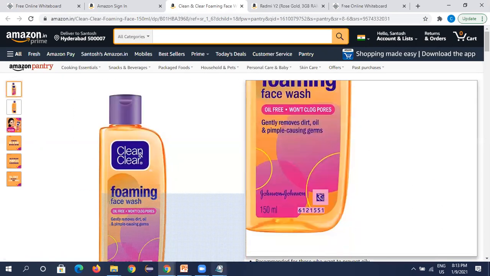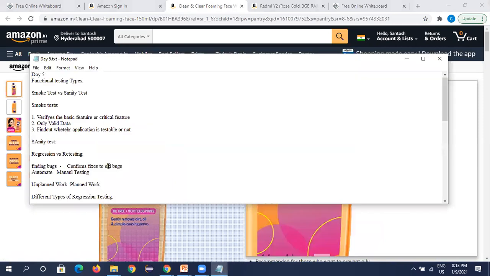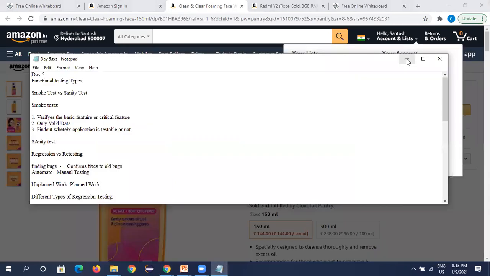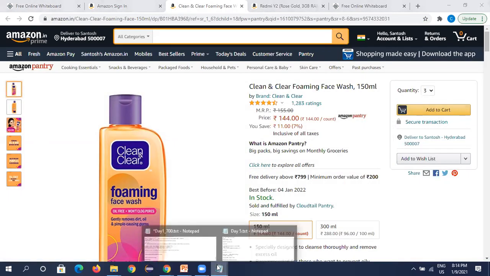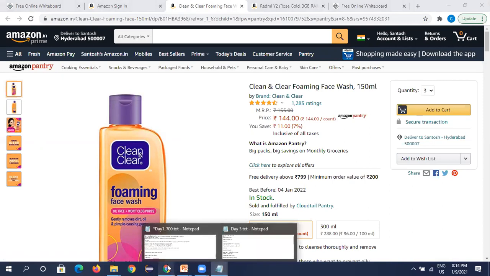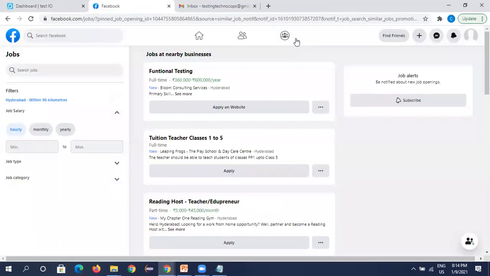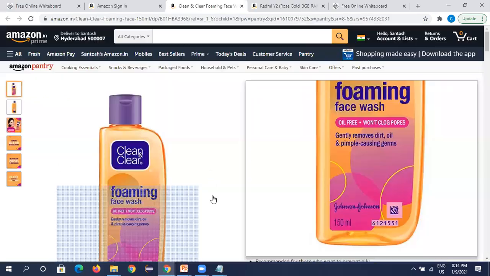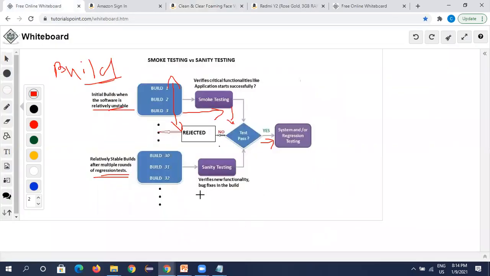So the bug fix has been done. Once the bug fix has been done, or new functionalities have been added, then we go for sanity testing.